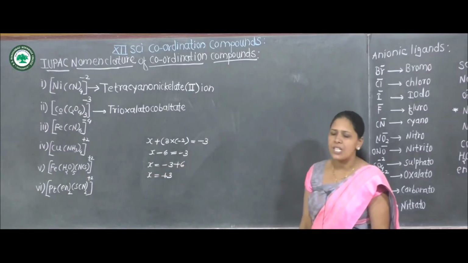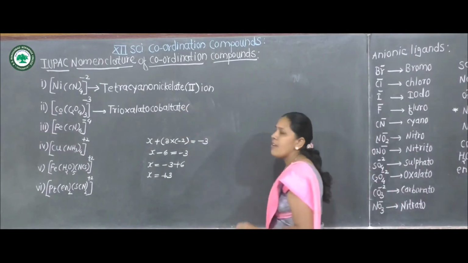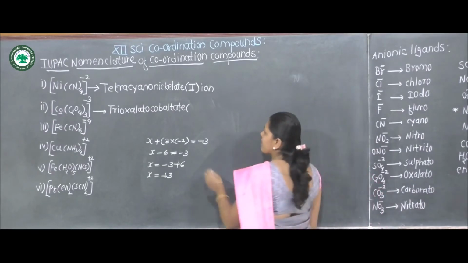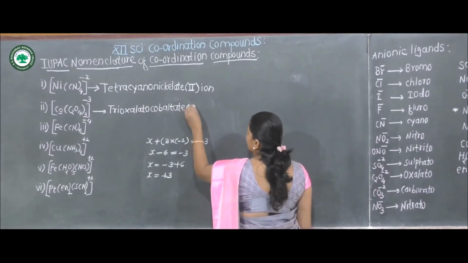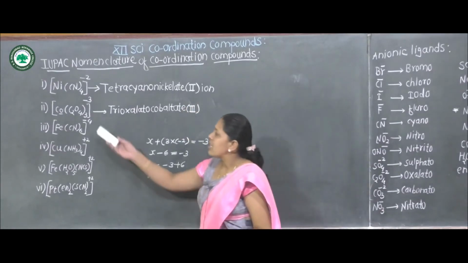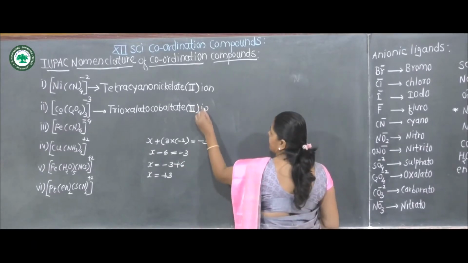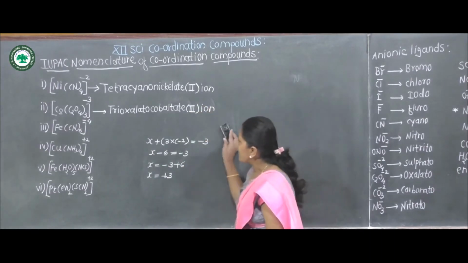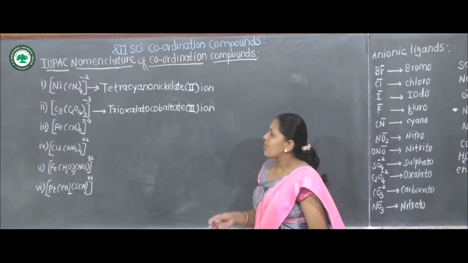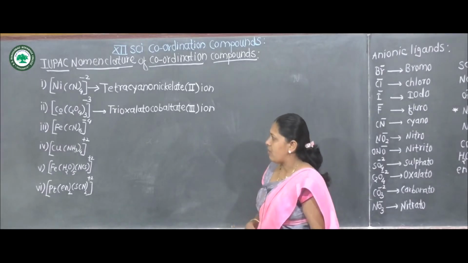The oxidation state of cobalt is +3, which is written after the name of the central metal ion without any space, in parentheses in Roman numerals. It is also an ion because the coordination sphere has a negative charge. This is the name of this complex: trioxalatocobaltate(III) ion.